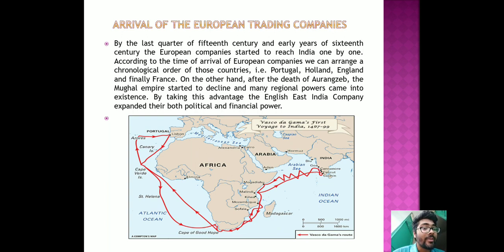Vasco da Gama was the first person who crossed the Cape of Good Hope and visited India. Portugal was followed by other European companies, and they followed the same way, as you can see in the map.